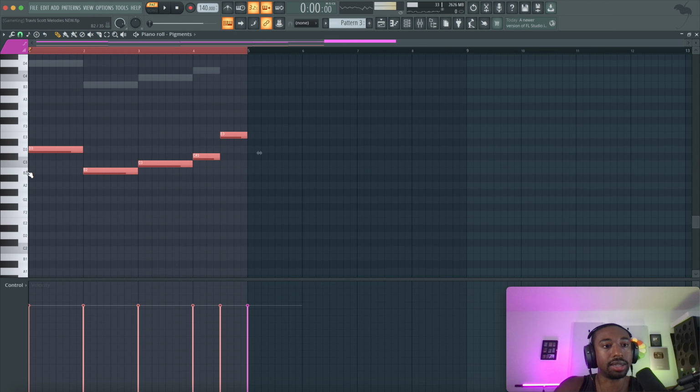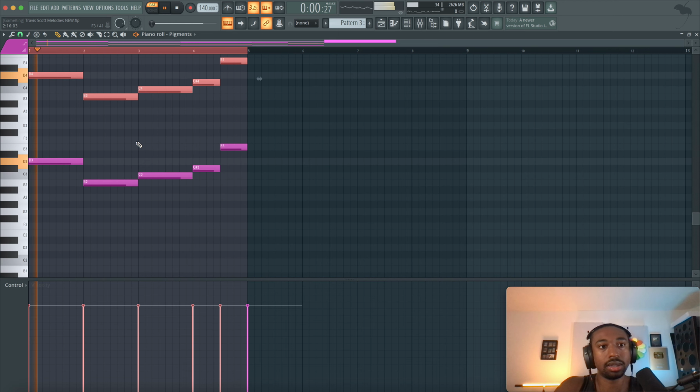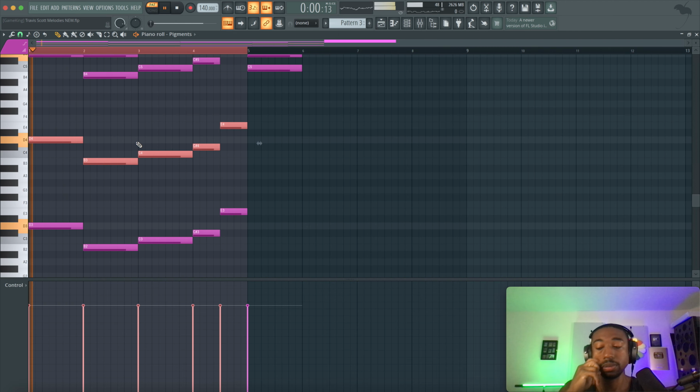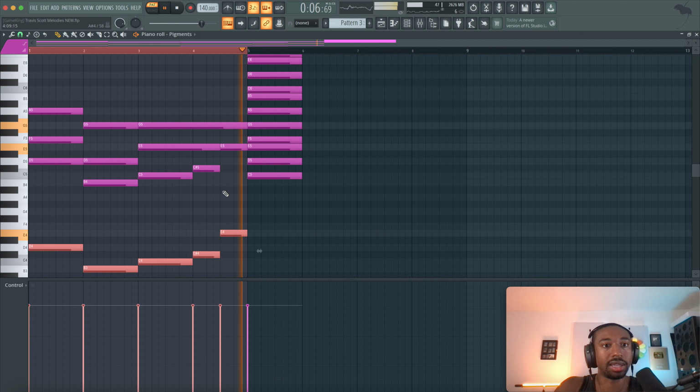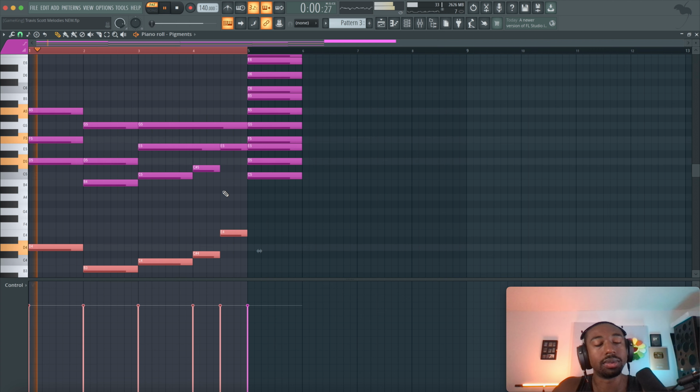Whereas if I were to just blend this in with the original, like this, the sound becomes very full. I mean, I think it sounds cool this way, but sometimes you guys don't need to layer the notes from one instrument to the next because it gets too full.